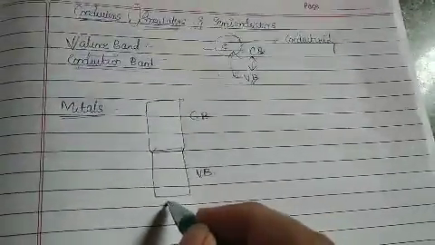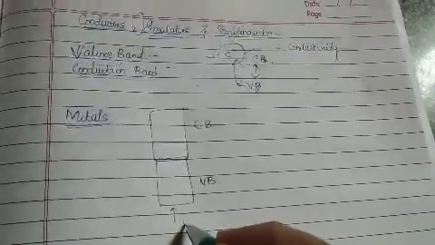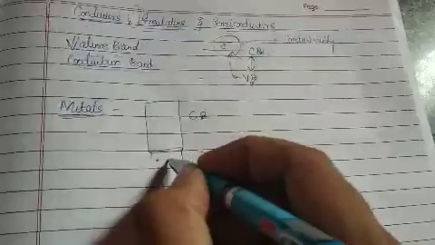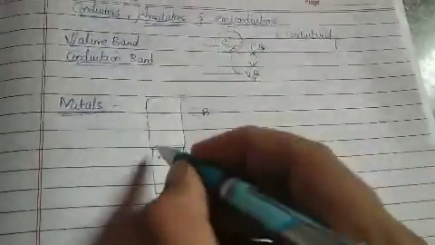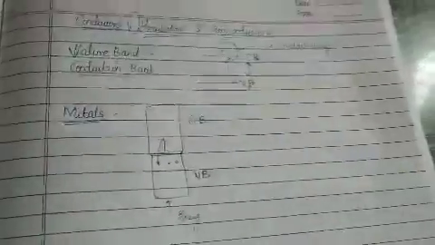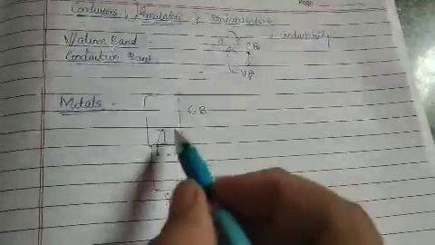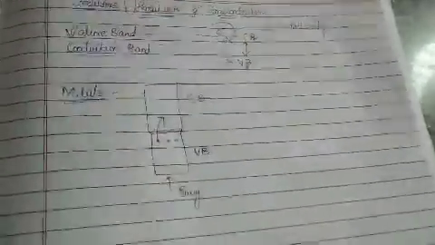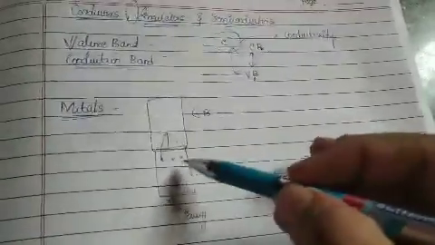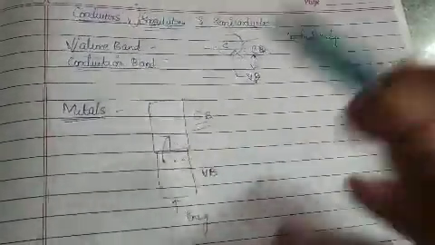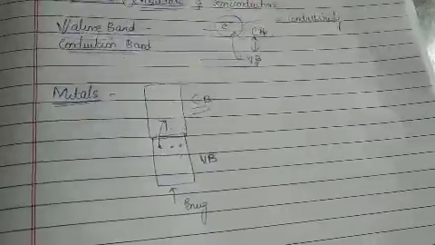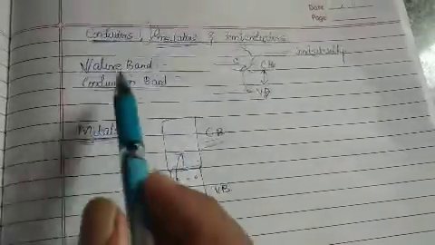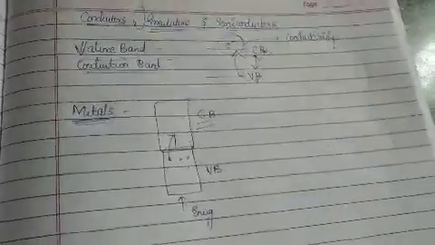That is the reason that if you supply a small amount of energy to these metals, the electrons present in the valence band easily jump to the conduction band. And once they jump to the conduction band, conductivity is carried out. The more electrons in the conduction band, the more the conductivity increases. That is the reason metals are said to be good conductors of electricity and heat.